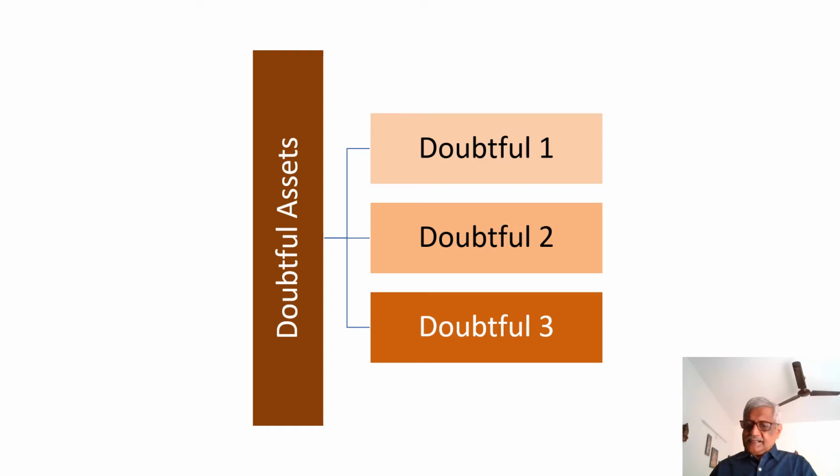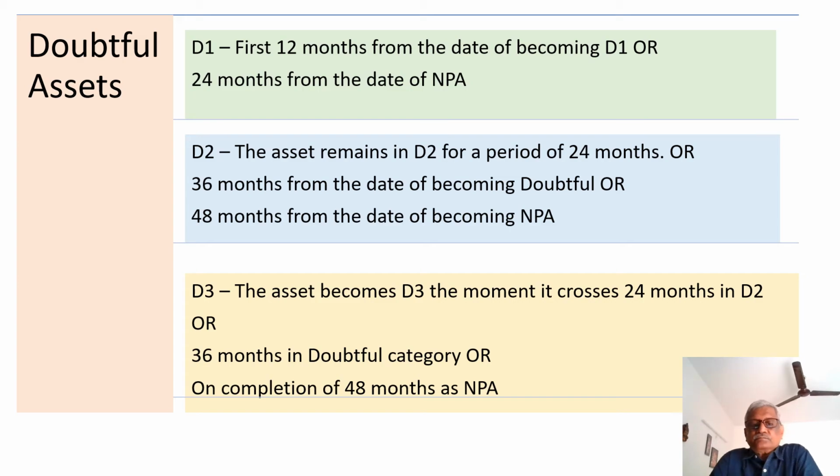Now the account is identified as an NPA, it becomes a substandard. In the substandard, it may be a secured substandard or unsecured substandard. From there, it now moves to the doubtful category. In the doubtful category, there are three: D1, D2 and D3. How does the movement from substandard to D1, D2, D3 happen? Doubtful asset, first 12 months from the date of becoming D1.